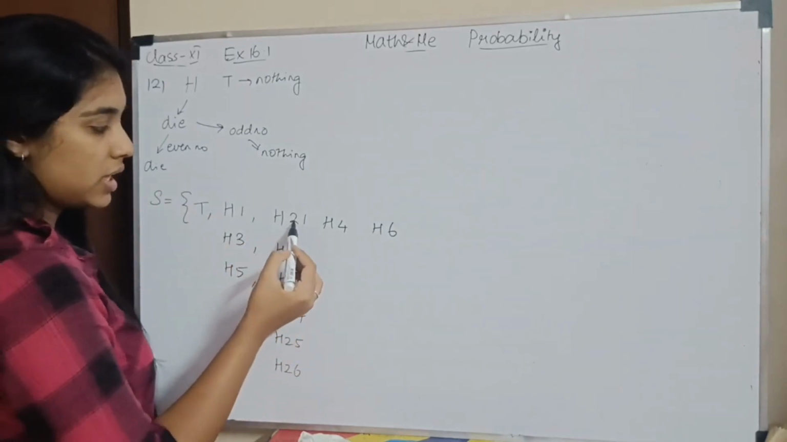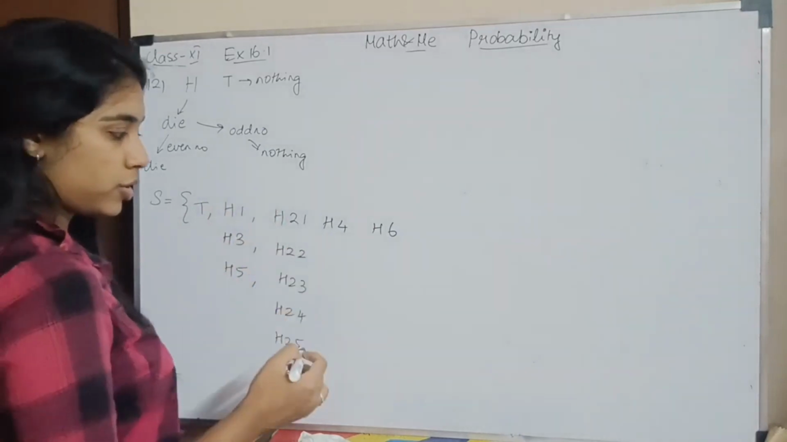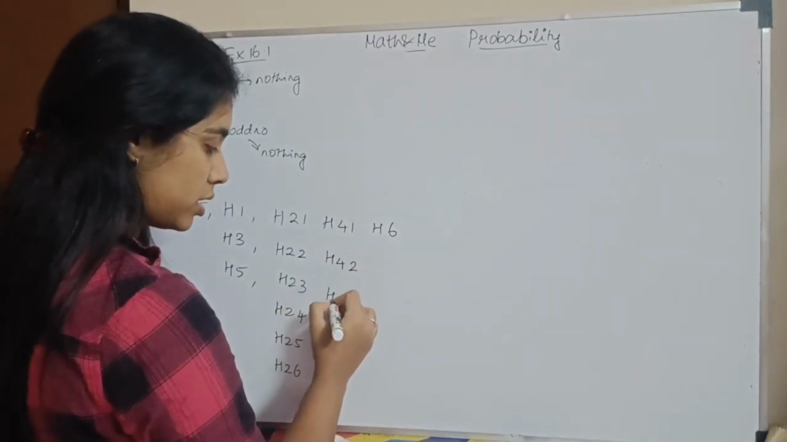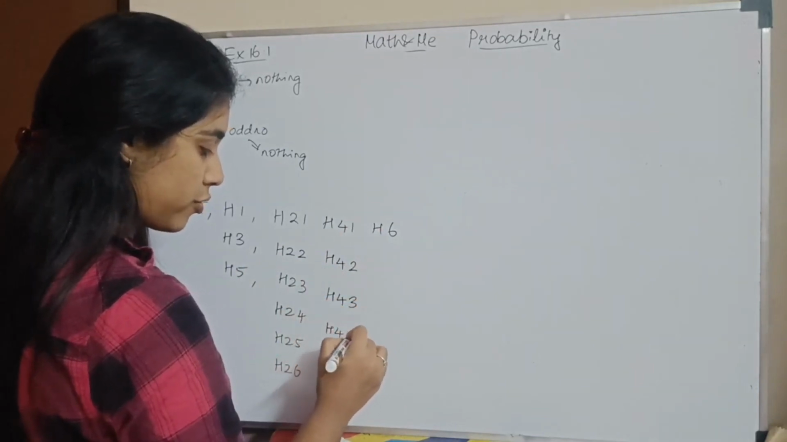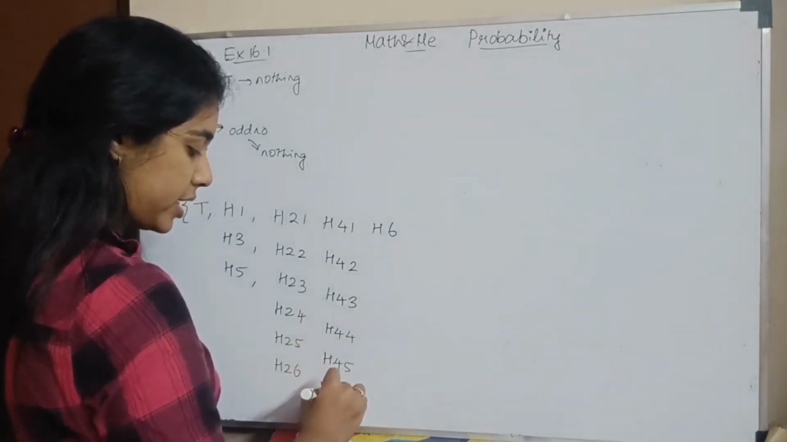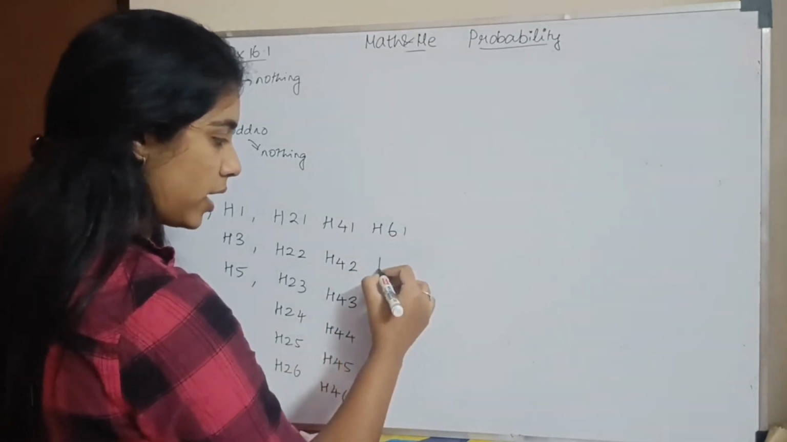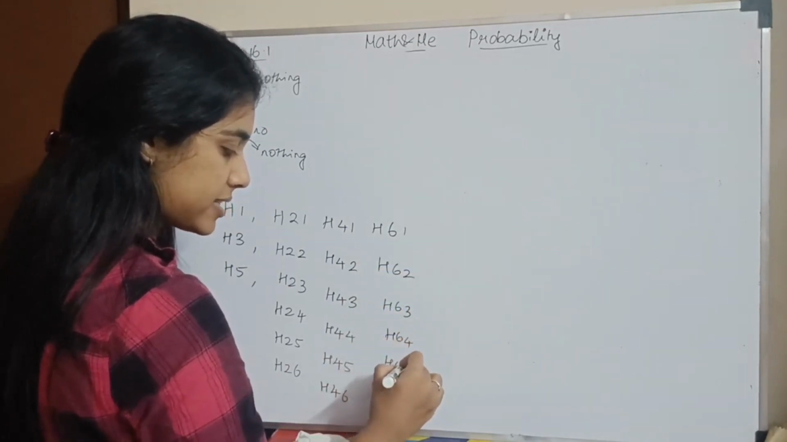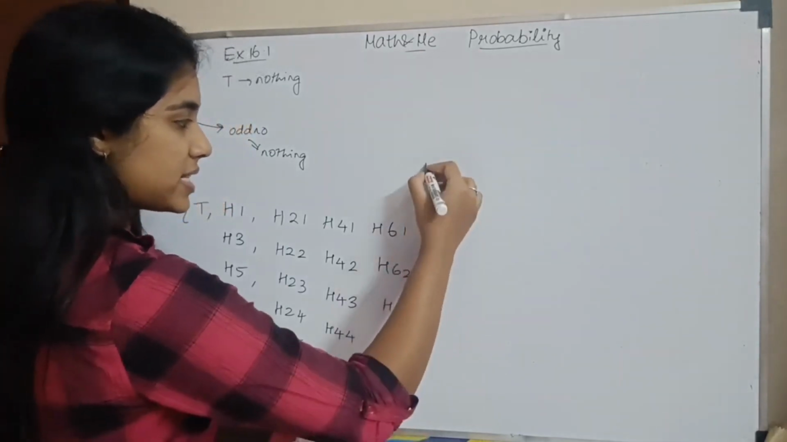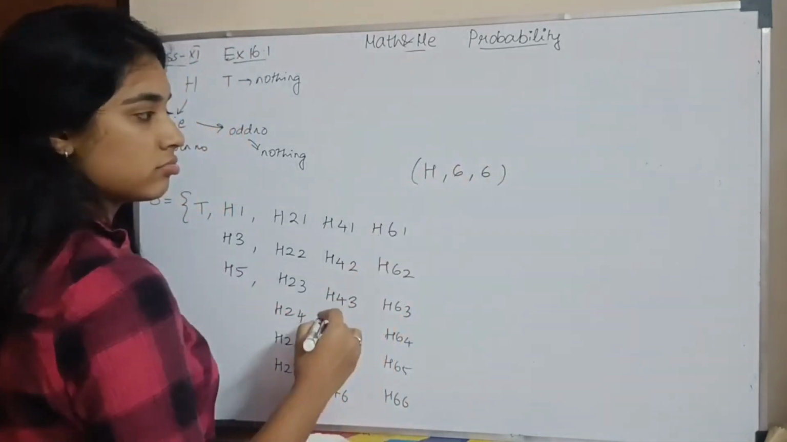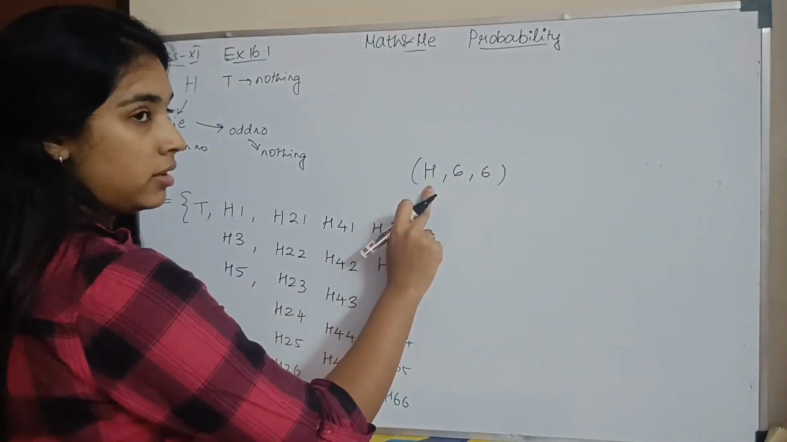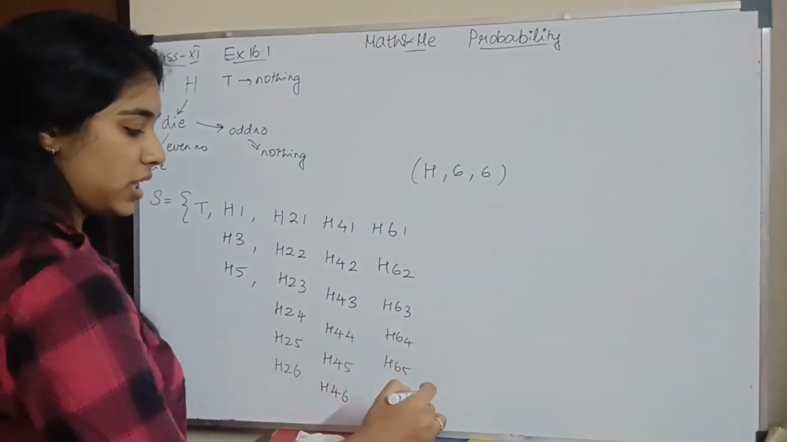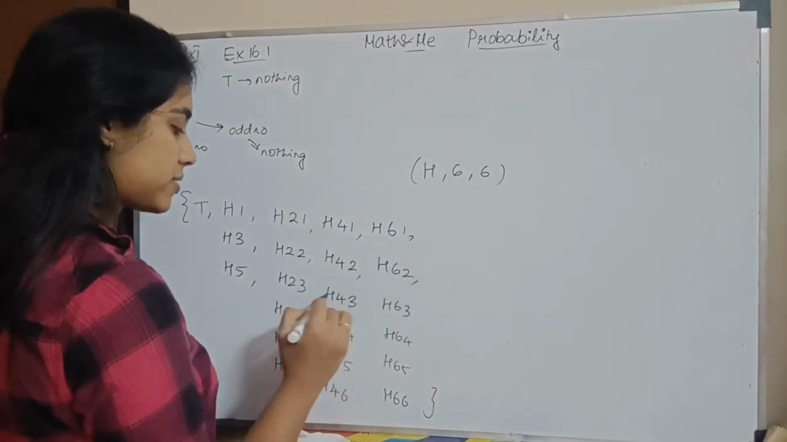So head comes, even number comes, then again you roll a die. So you have 1, 2, 3, 4, 5, 6. Similarly, head comes, you get an even number. So 1, H4 2, H4 3, H4 4, H4 5, H4 6. Here similarly 1, H6 2, H6 3, H6 4, H6 5 and H6 6. So basically this is H6 6. You toss a coin, you get head. Then you roll a die, you get an even number. Then again you roll a die, you get number 6. Okay, that's the meaning. So this is your sample space.